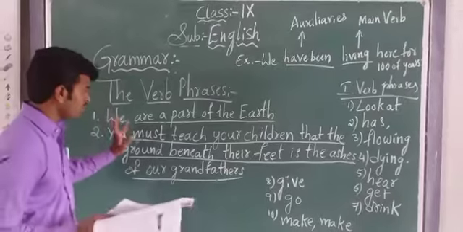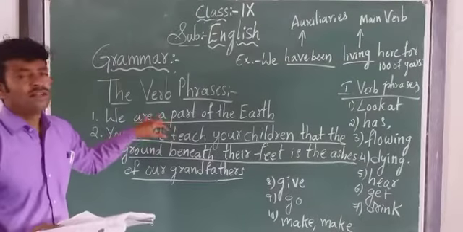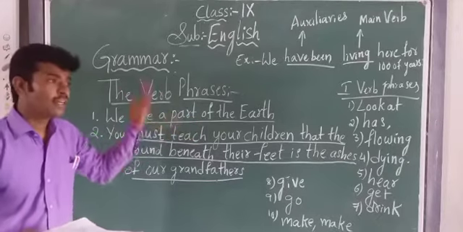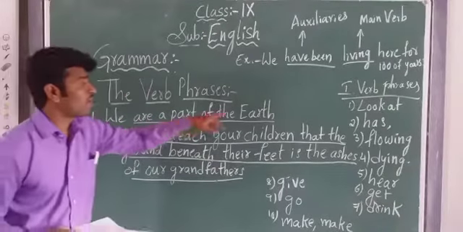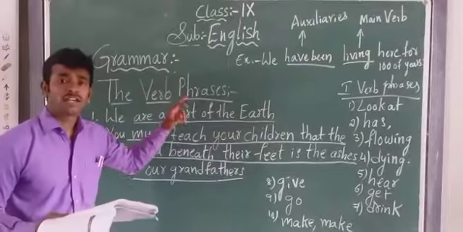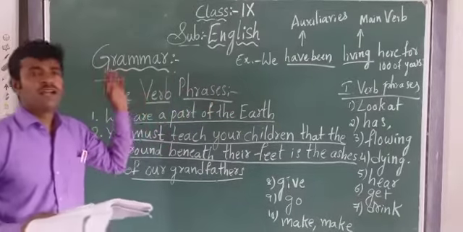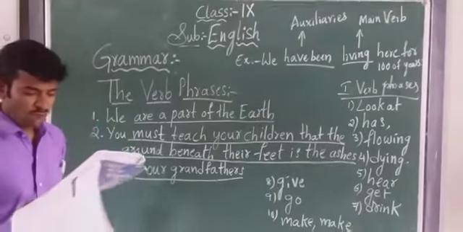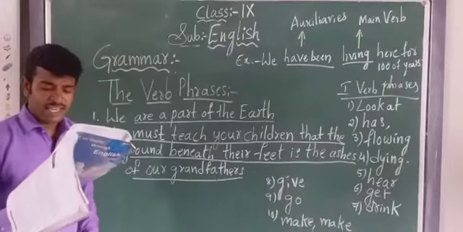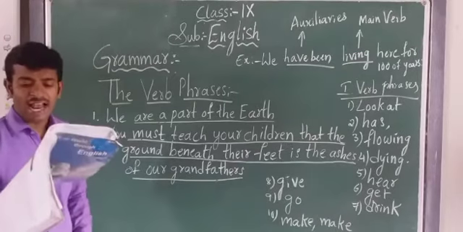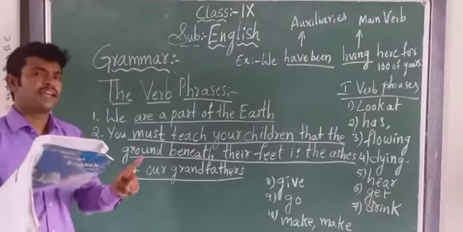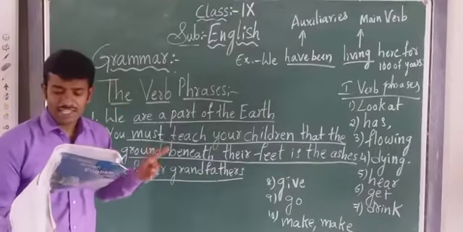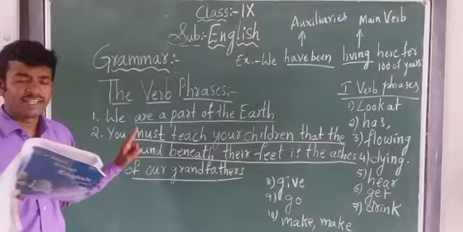Remember children, the important word in the predicate is the verb. What is the predicate? "Are a part of the head" is the predicate. From that predicate, the verb is very important. Now, as you can see, each of these predicates has at least one verb. Every underlined predicate in sentences 1 and 2 has one verb.